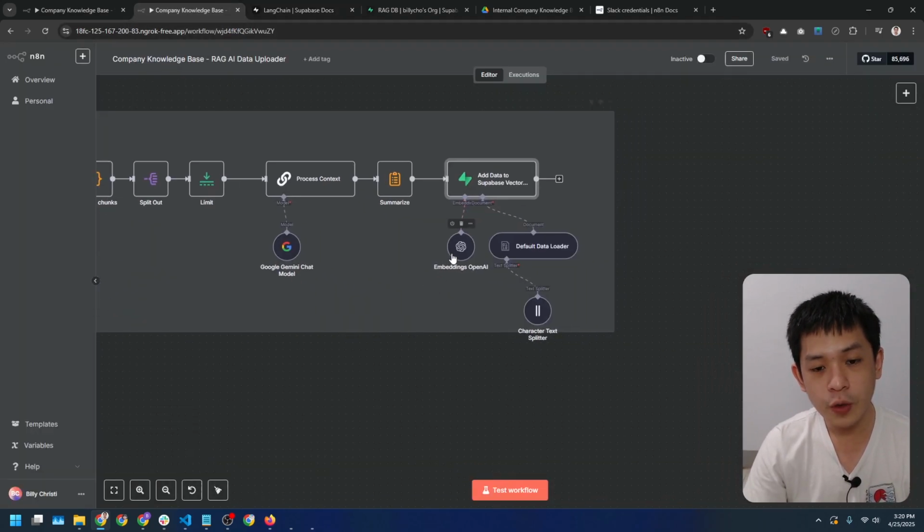Also, we use OpenAI for the text embeddings. If you are not familiar with embeddings, they are vector representations of the text, which is what allows the AI to understand and retrieve relevant info later.